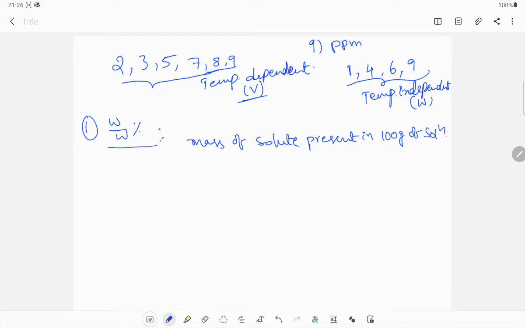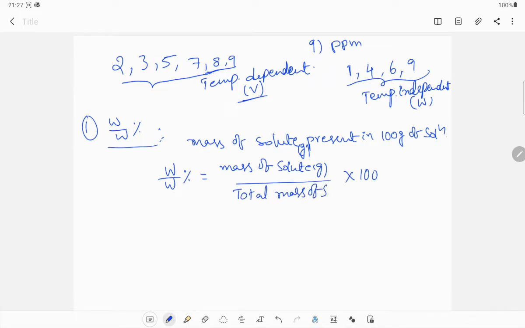Then the mathematical expression is weight percentage equal to mass of the solute in grams divided by total mass of the solution, into 100, since percentage means into 100. This is the weight percentage formula.